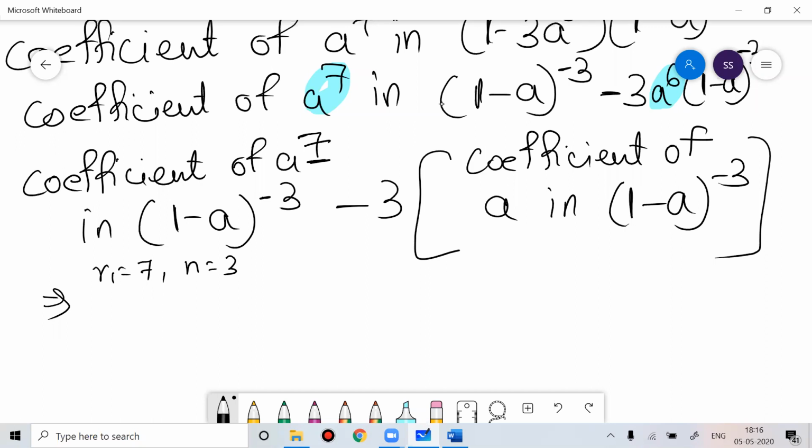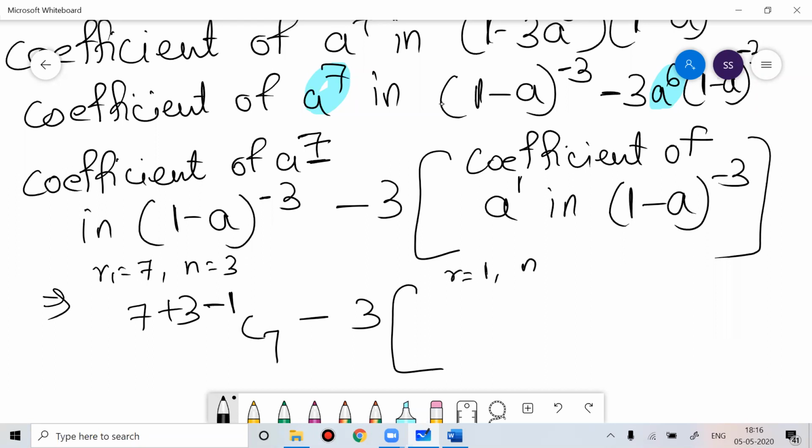So the coefficient of this is 7 plus 3 minus 1 C7, minus 3 times of, what is R here? R is 1. And what is N here? 3. So this would be 1 plus 3 minus 1 C1, that is N plus R minus 1 CR.